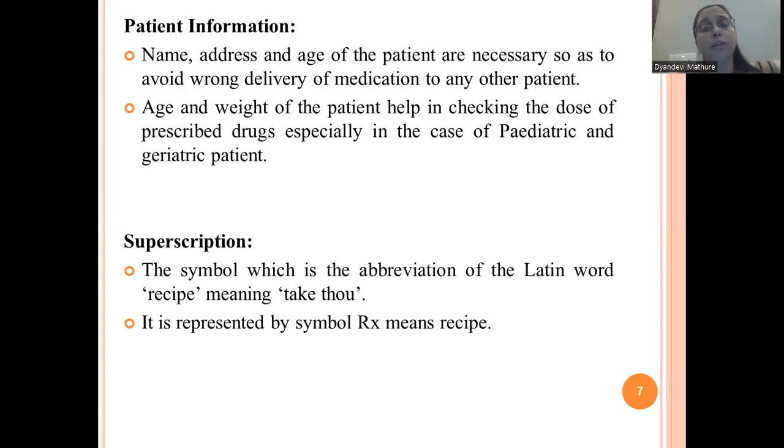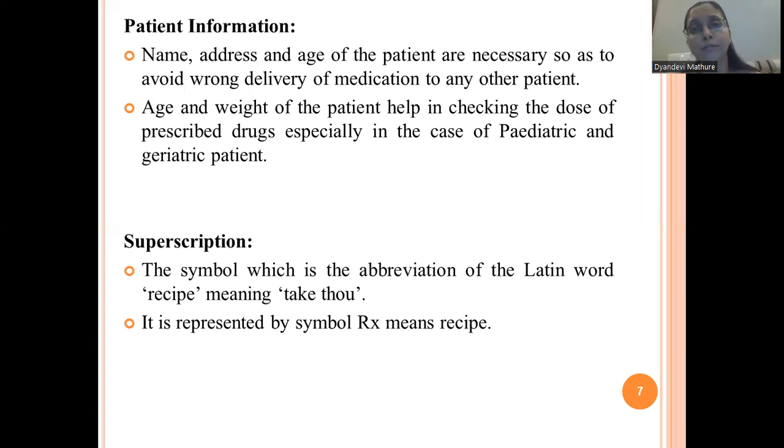Then age and weight of the patient are also very important, because, for example, if some child is there as well as some adult patient, the dose of the drug matters, especially in the case of a pediatric patient like a child, as well as a geriatric patient, because they have altered metabolism, or their metabolism is not proper. So the dose of the prescribed medication is very important, and that dose varies according to the age and weight of the patient.